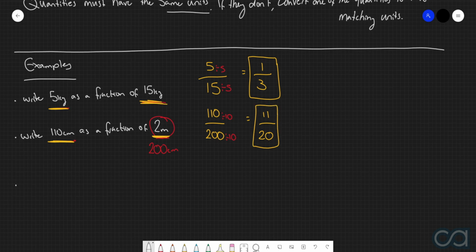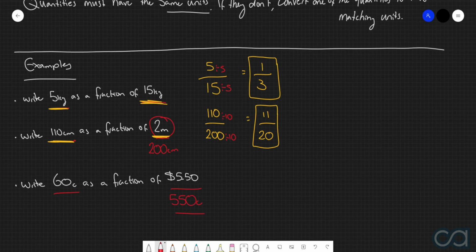Third and final example that we're going to consider is to write 60 cents as a fraction of $5.50. Alrighty, so the two quantities that we're working with are 60 cents and $5.50. Of course, these two quantities don't have the same units, so we can first of all convert this $5.50 into cents, which will be 550 cents.